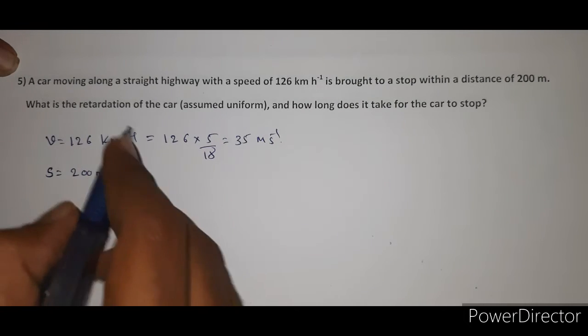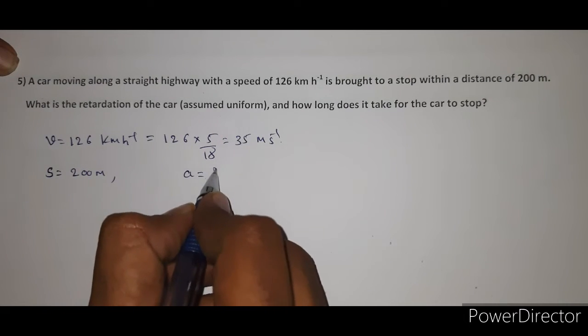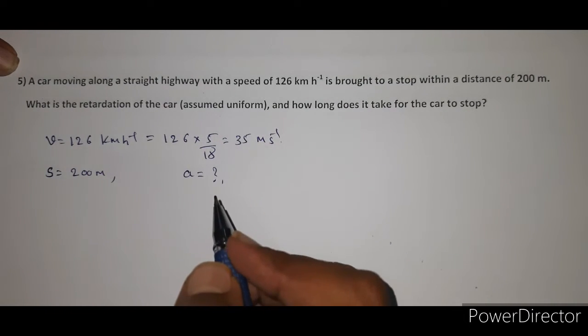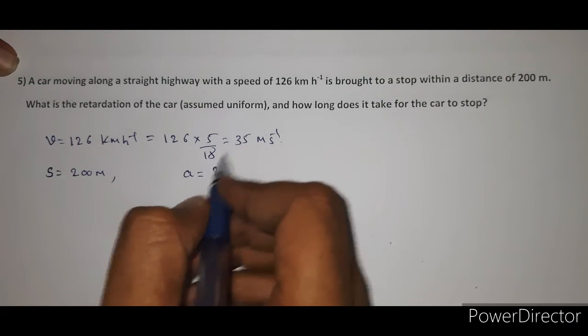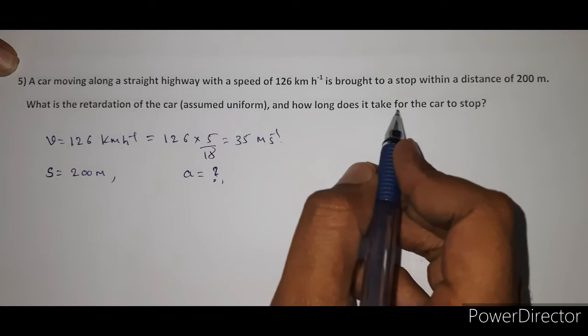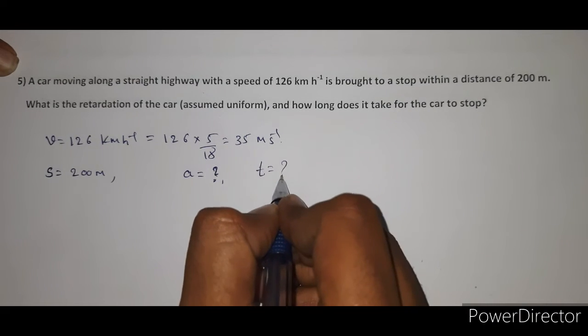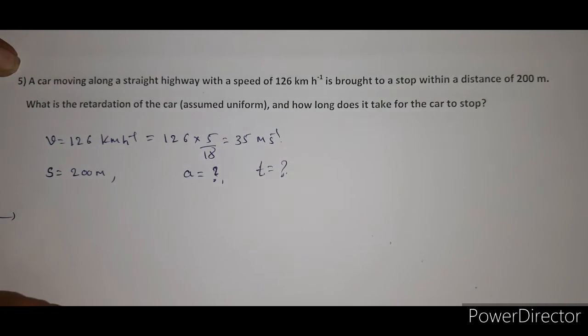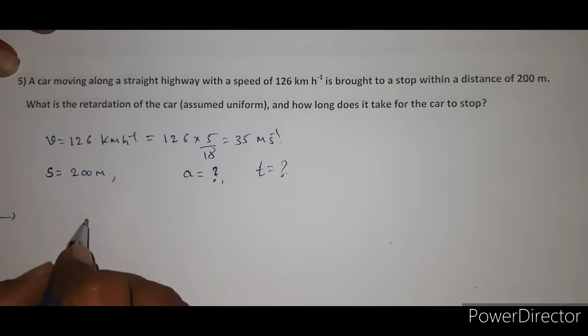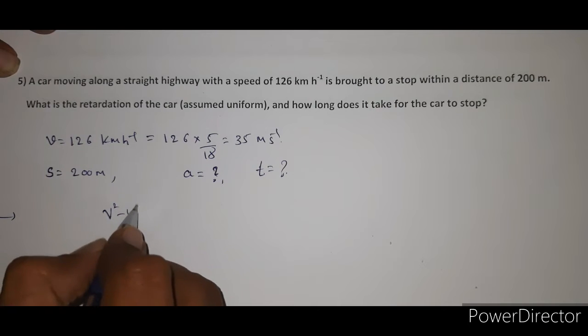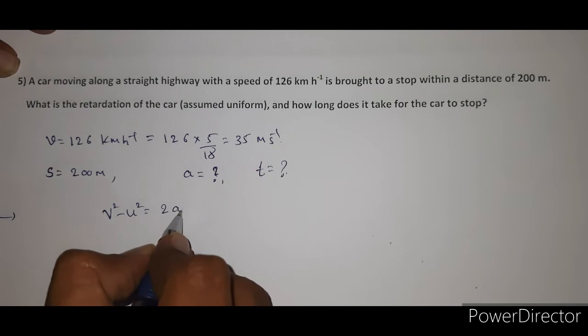So here we are going to find the retardation of the car. Retardation is nothing but negative acceleration. A is equal to question mark. And how long does it take for the car to stop? Then t is equal to question mark. So already we know the equation of motion, here we are using the equation v square minus u square is equal to 2as, right?